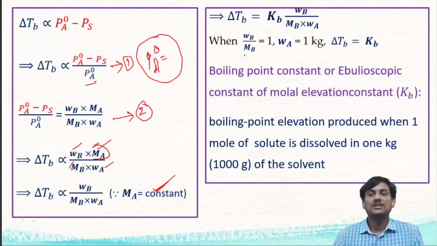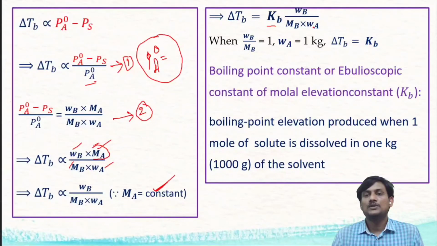Here there is a proportionality constant, that is delta TB is equal to KB into WB by MB into WA. This proportionality constant is equal to delta TB, the elevation of boiling point, when WB by MB is equal to 1 and also WA is equal to 1 kg.